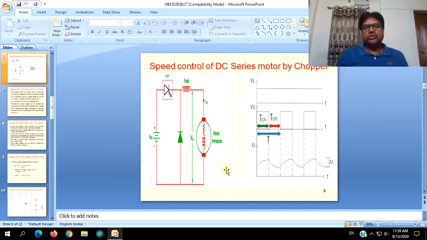The same figures are shown in the slide. Same circuit: DC source, battery, chopper using an SCR, field in series with the armature, freewheeling diode connected in anti-parallel. Come to the waveforms. This is where the current becomes continuous owing to the inductance during the turn off period. Source voltage is constant. Load voltage during the turn on period will be equal to the source voltage. During the turn off period, it will be short circuited through the freewheeling diode. So load voltage is zero.